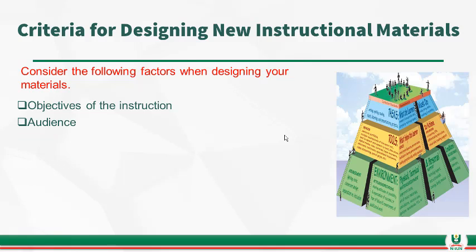And the second one is the audience. We need to consider our audience, that is our students, in terms of their age, in terms of their background, in terms of their ability, before we can embark on designing instructional materials. Then we should look into the cost. Is it expensive? Is it less expensive? Can it be found anywhere? So if it is expensive, we go for the one that we can buy. If we cannot get it with available money, we could go for improvisation.